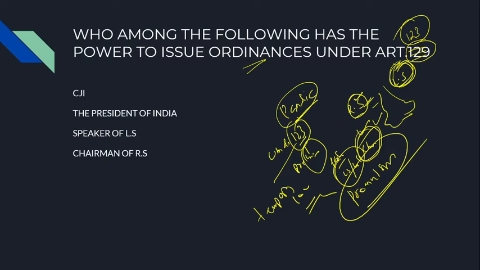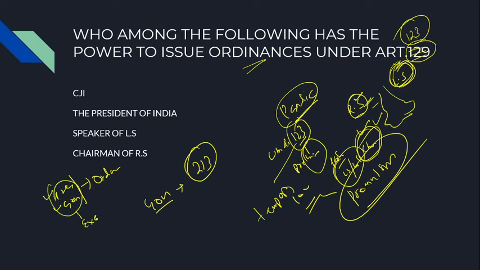Similarly, when a state is in an emergency and both houses are not in session, the Governor, using his constitutional right under Article 213, can also make ordinances. So here the President and the Governor both are empowered by the Constitution to make ordinances. As you know, the President and the Governor both are executive, but they are making laws.